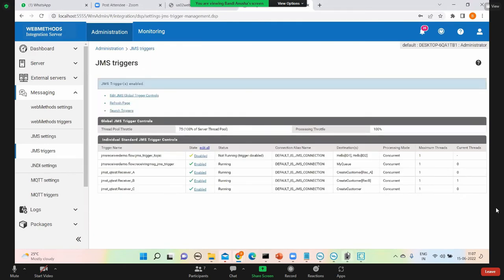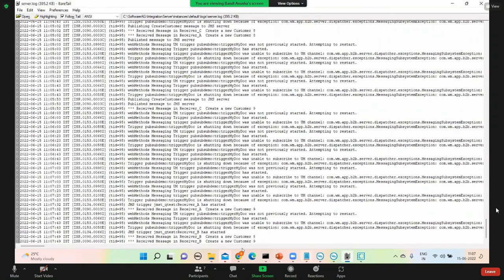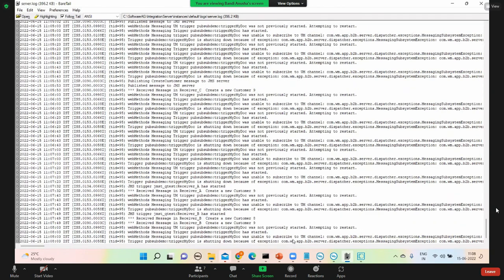I'll go to B. B received 8 and 9, again in the same order, not in a different order. First in, first out. Is that clear? So that is how a durable topic works. Yes, sir. You can create queue receivers also. Similarly, you can do the test with queue receivers.